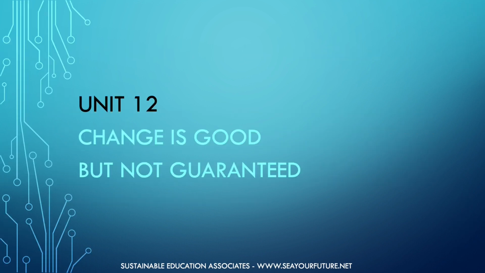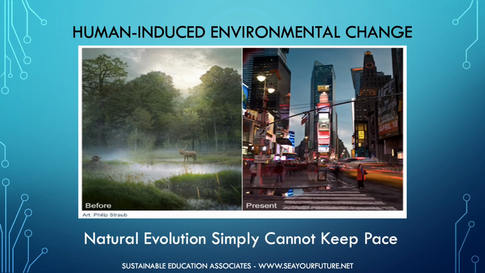Unit 12. Change is good, but not guaranteed. There's a common misconception that species will be able to adapt and evolve in order to cope with human-induced environmental change. However, those who believe this to be true don't understand the fundamental principles of the evolutionary process. The truth is that natural species adaptation is not capable of keeping pace with the current rate of unnatural environmental change. The problem is compounded by the Earth's diminishing species, functional, genetic, and ecological diversities.